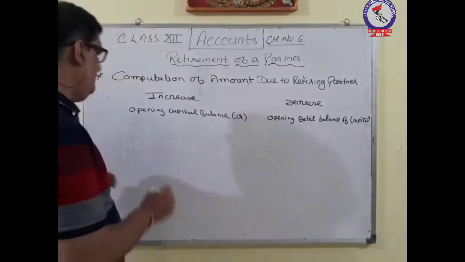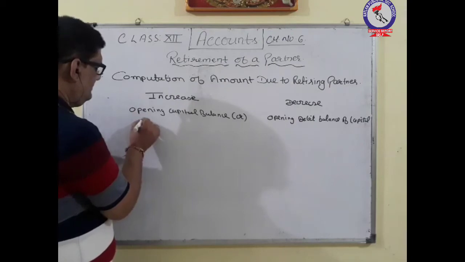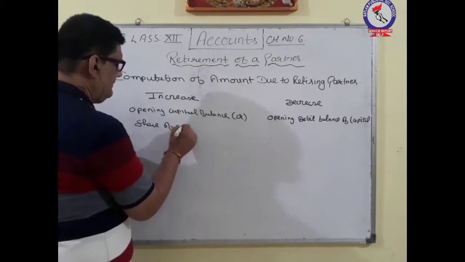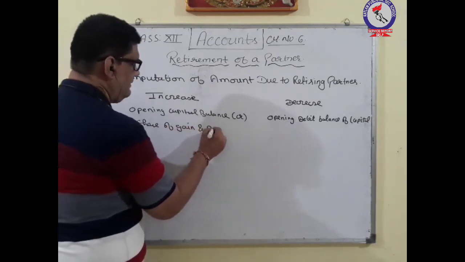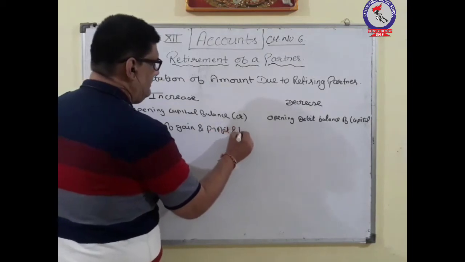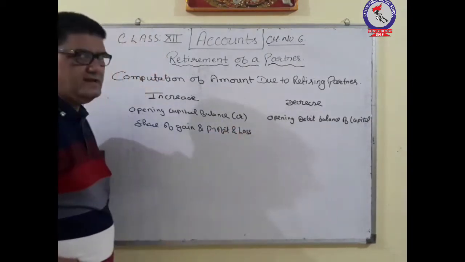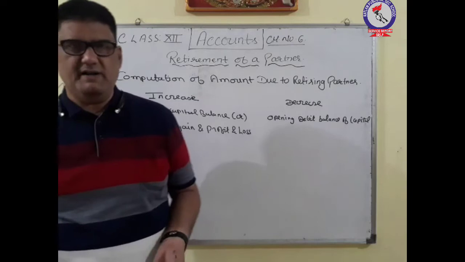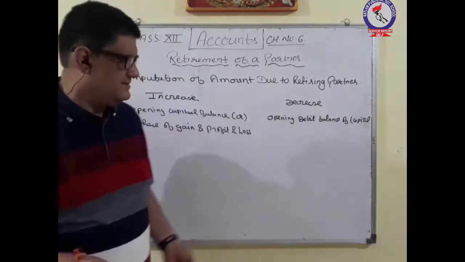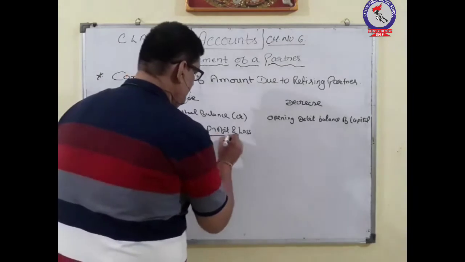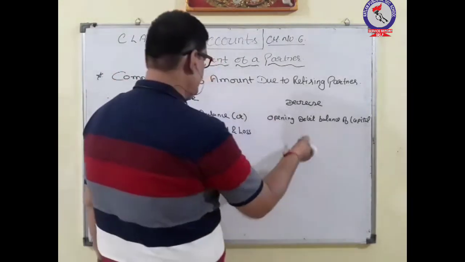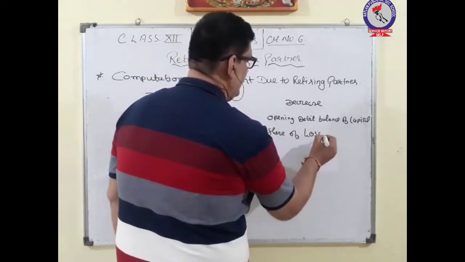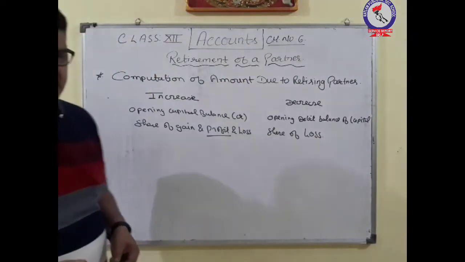Then whatever share of gain in profit and loss. Okay, so whatever amount you have to share in the profit and loss of the firm, that will increase your share, especially profit. And here decrease, that is share of loss. If there will be the loss, then your amount will decrease.